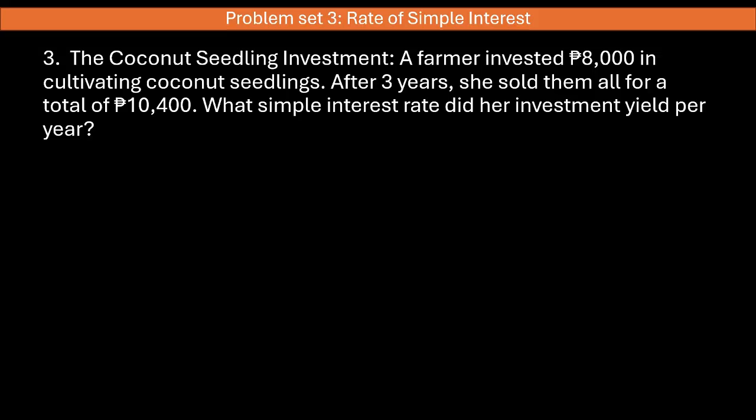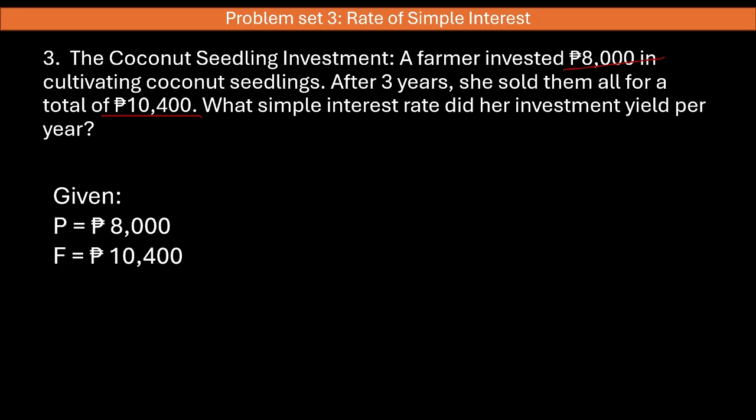This 8,000 pesos in our given would be our principal amount, the initial amount invested by the farmer, and this 10,400 is the total sales, which we will consider as the future value. Our time is 3 years, and what we're looking for is the simple interest rate.